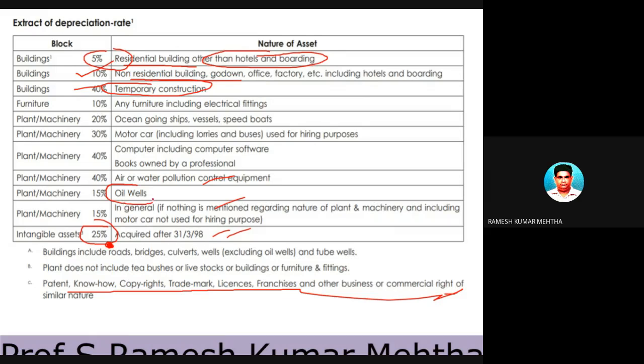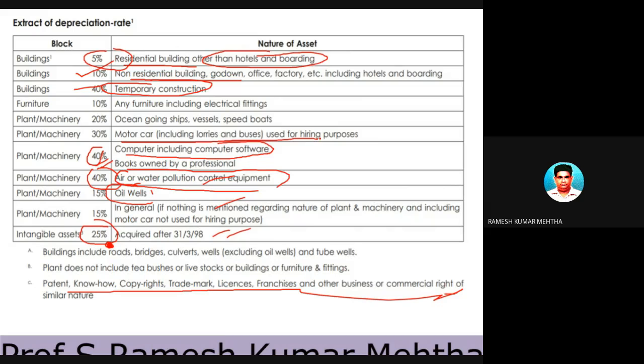Oil wells 15%. Air and water pollution control equipment, if purchased, then 40% depreciation is allowed. Computer including computer software, you can claim 40% depreciation. And books owned by a company for professional use, 40% can be depreciated.